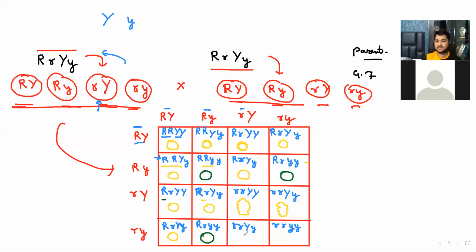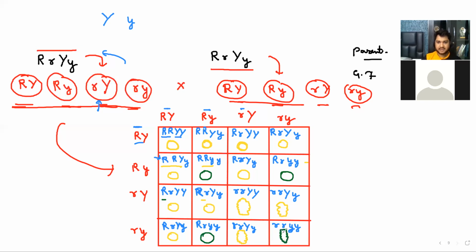Round and green. This one, wrinkled and yellow. Wrinkled and yellow. Very good. You are identifying this. And then wrinkled. You said wrinkled, and this small r. Of course, it should be wrinkled. That's wrinkled and green. And this is wrinkled and green. Oh my god! Oh wow.